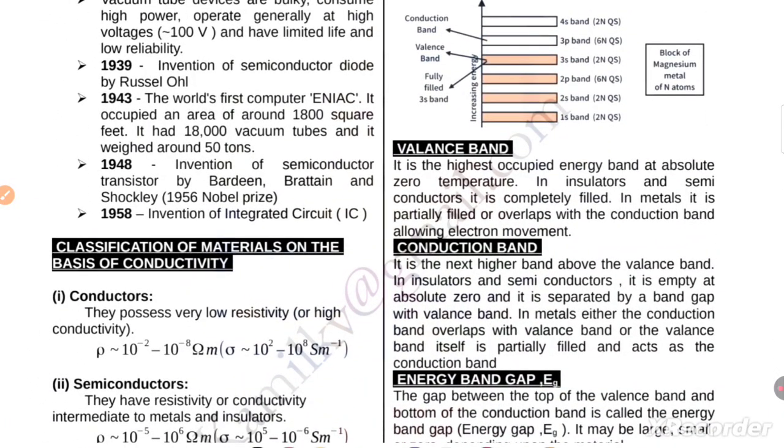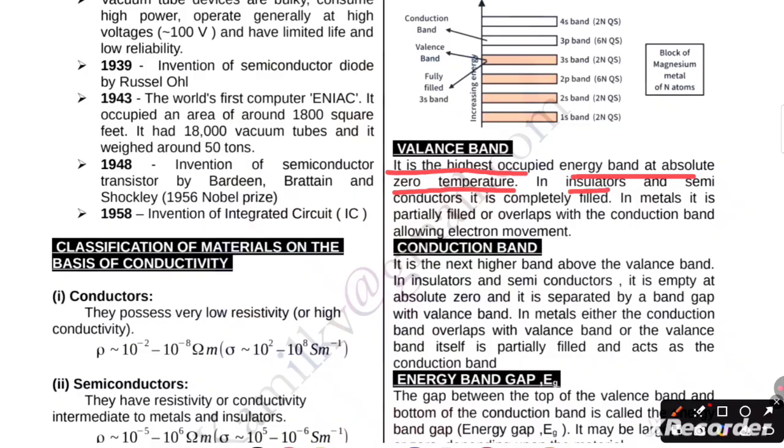Valence band is the highest occupied energy band at absolute zero temperature in insulators and semiconductors. It is completely filled. In metals, it is partially filled or overlaps with the conduction band, allowing electron movement.